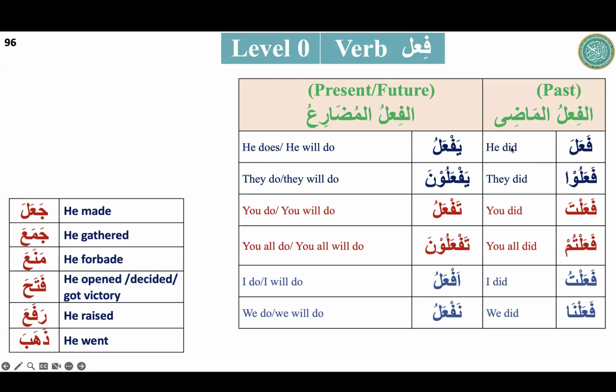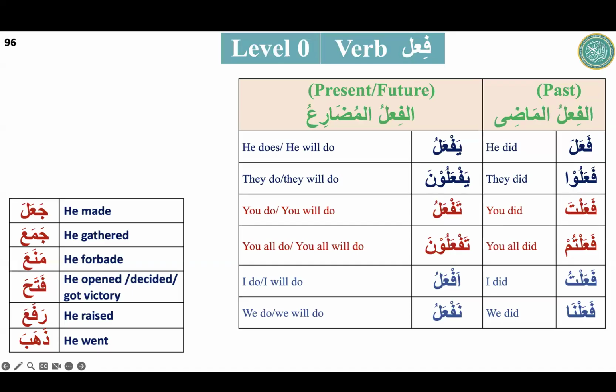So first we know that this table is very important. Visual memory is very important. First we have the madi. As you go to the ya, it comes to your mind, oh, I am in the second column and it is fi'l mudare, and then you will do the six, but the order will be ya, ya plus na, ta, ta plus na, a and na.